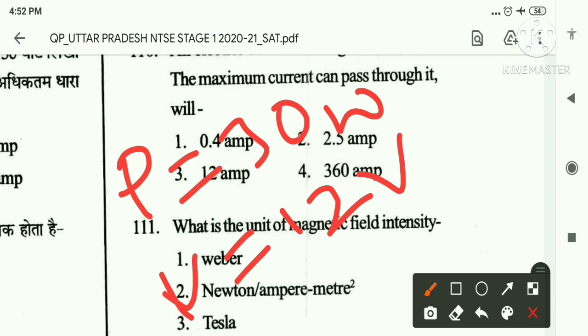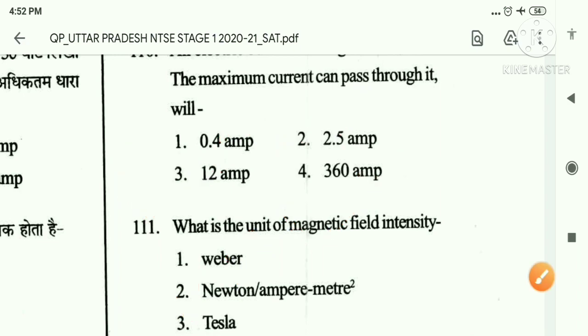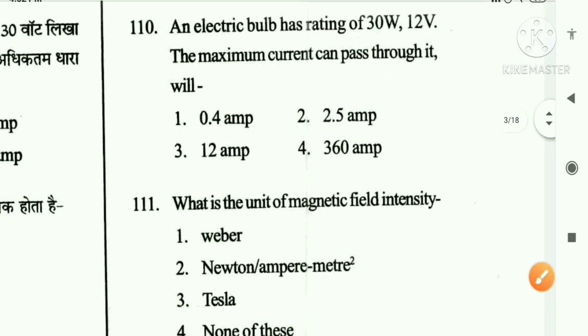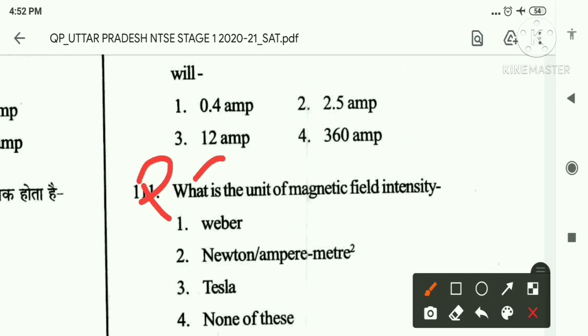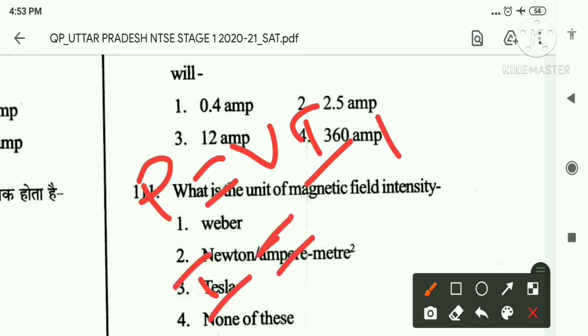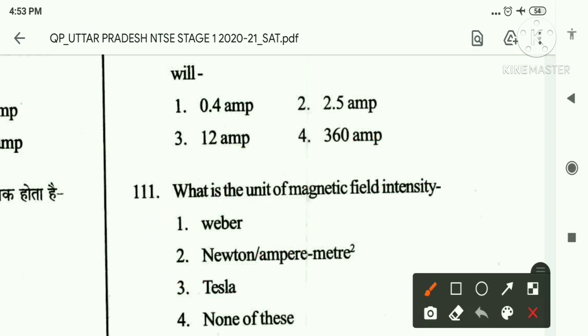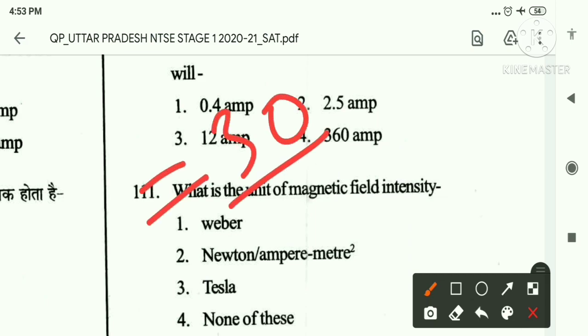Now to find current, P is equal to V into I. Now I is equal to P by V. Put the value, that is power 30 watt divided by voltage 12.